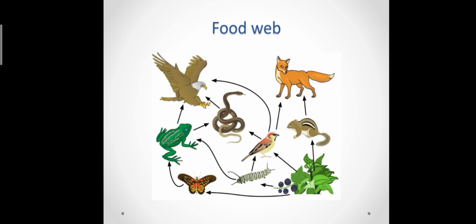Now, in the picture, the plants are eaten by the squirrel, crows, caterpillar, and the butterflies. Now, the butterfly is again eaten by the frogs. Maybe the caterpillar will also be eaten by the frog. It may be eaten by the bird. Now, in the next chain, maybe the frog will be eaten by the eagle or snake, and this bird will be eaten by the wolf. And after that, when the wolf is killed, when the snake is killed, that will be eaten by the eagle or vulture. This is called the food chain.